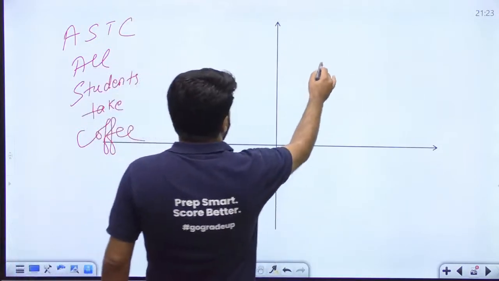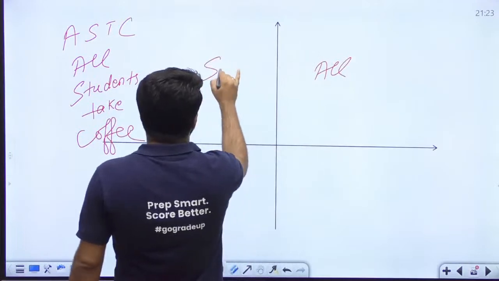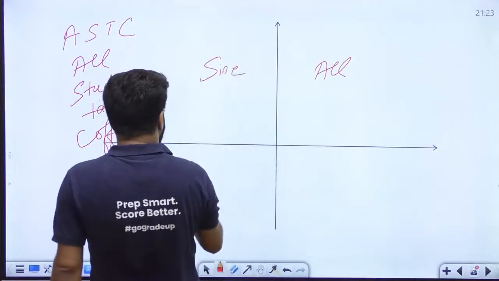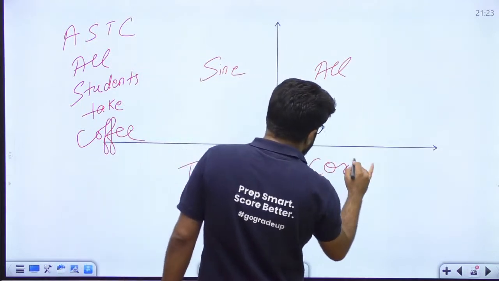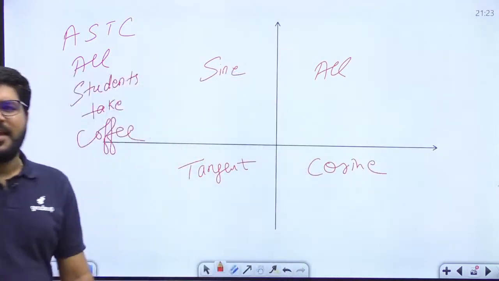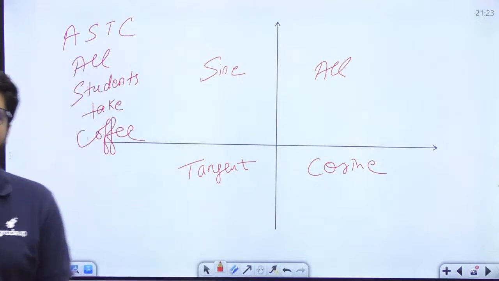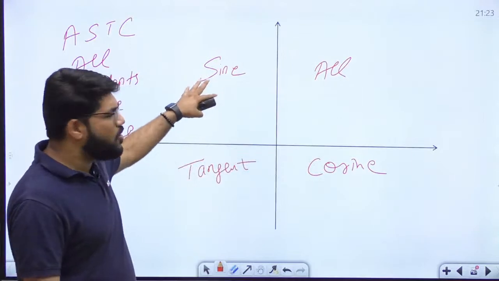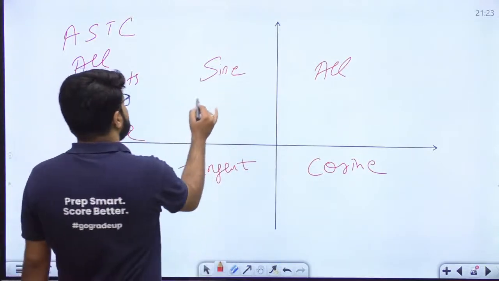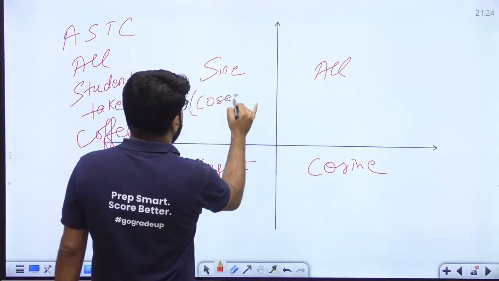A is for all, S is sine, T is tangent, C is cosine. ASTC: first, second, third, fourth quadrant. In the first quadrant all are positive. In the second quadrant sine, and along with sine of course cosec will come.